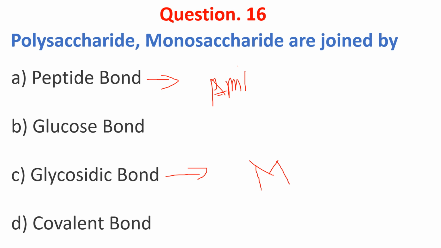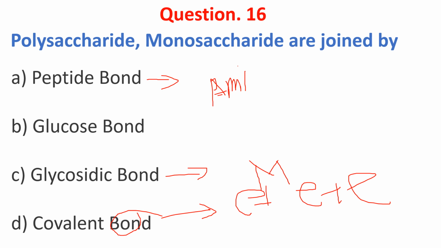An example is the glycosidic bond linking glucose and fructose to create sucrose. A covalent bond consists of mutual sharing of one or more pairs of electrons. So the answer is C, glycosidic bond, which joins two monosaccharides.